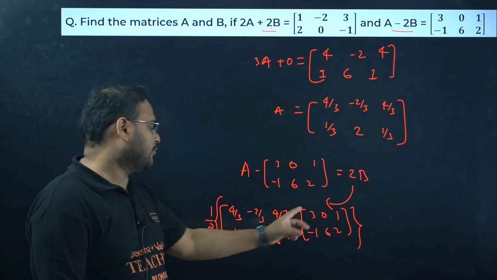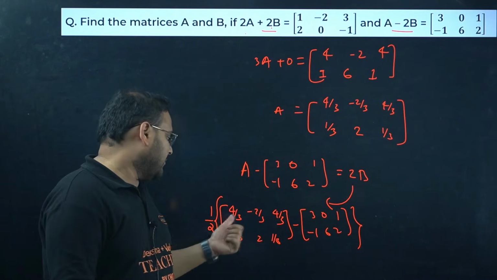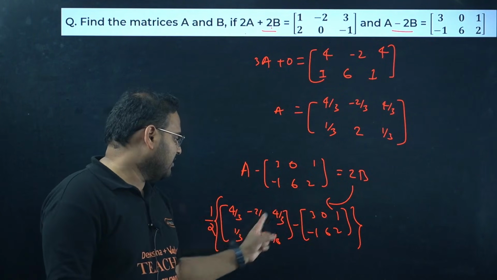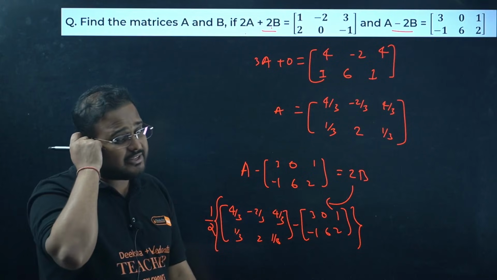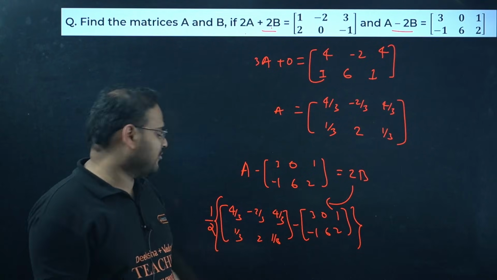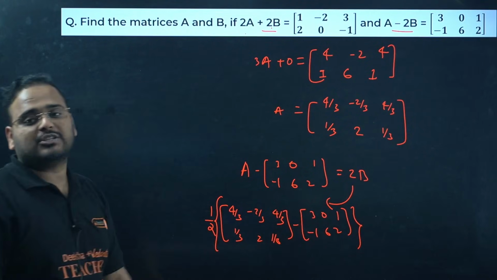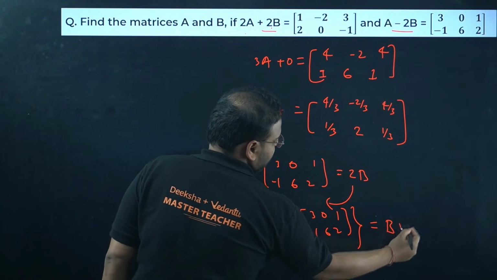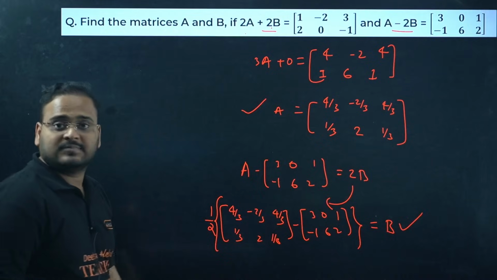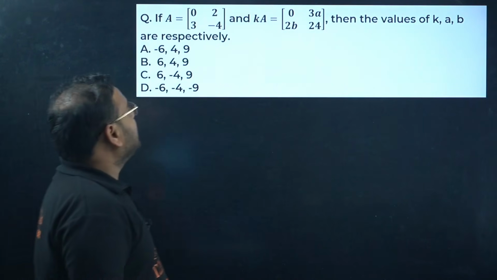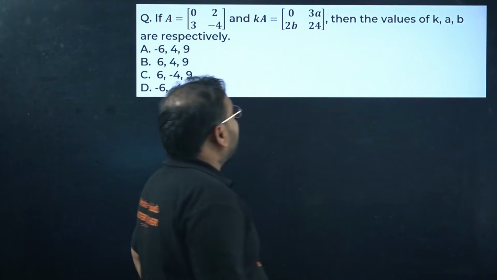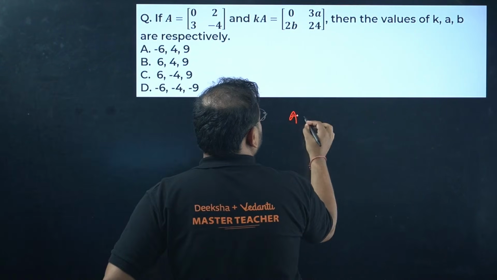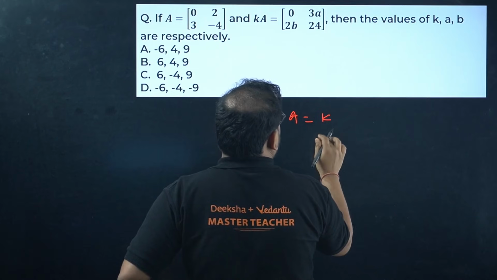Yes, the difference: 4 by 3 minus 1 by 3 is how much? It will become 9 by 3 over there. Minus 5 by 3, same, it will become minus 2 by 3. 4 by 3 minus 1 is 1 by 3, 1 by 3 minus 1 becomes again 4 by 3 and so on. Take the difference, divide by 2, that's your answer for matrix B. Simple. Next. Then given A is this, K is that, find the value of KA. Can you do that? Of course, check here. A equals KA. Sorry.